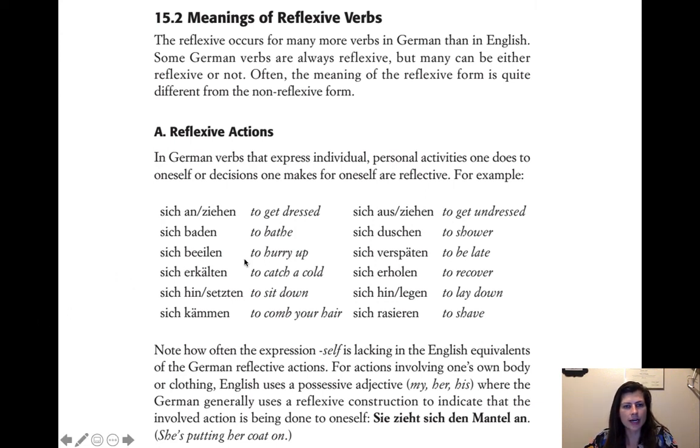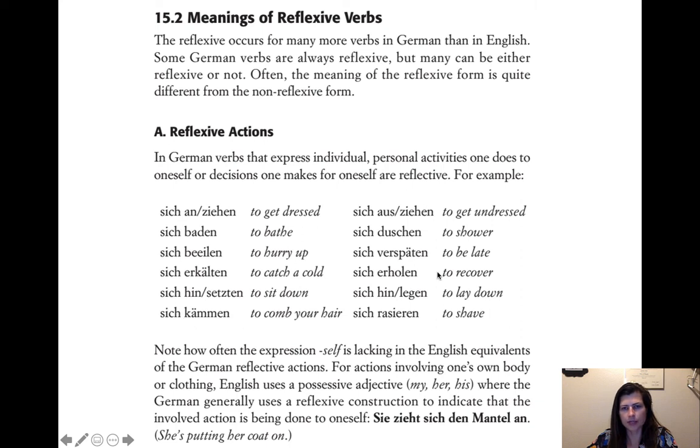And then sich beeilen, to hurry up. And then sich erkälten, to catch a cold. Sich hinsetzen, to sit down. So sometimes the hin means downward, it's like this motion of down, or like away or down. So sometimes you see it with and sometimes without. But the idea is that you sit yourself down.